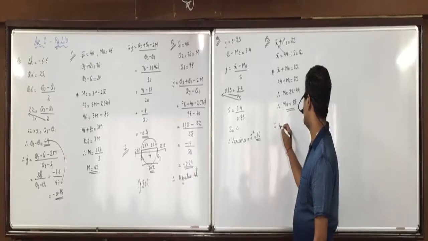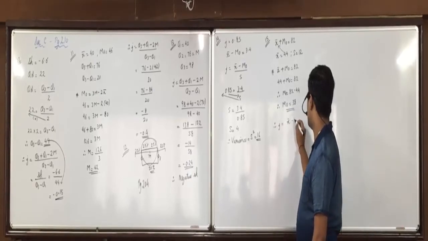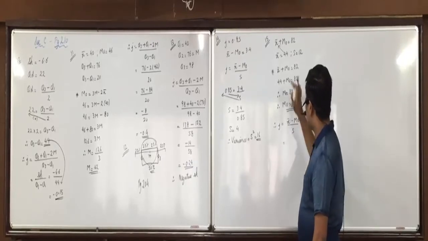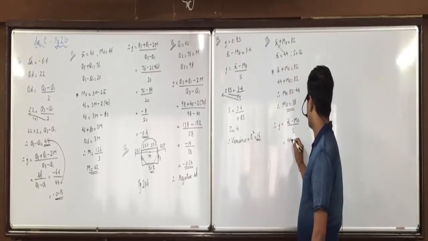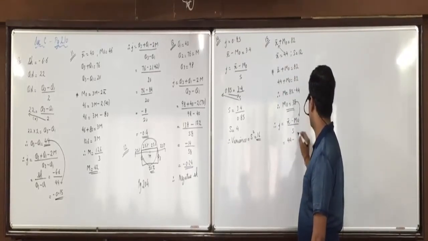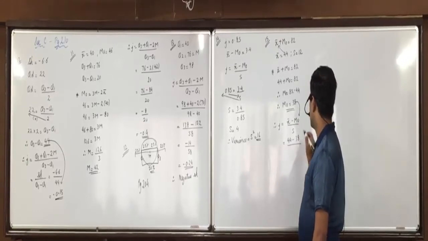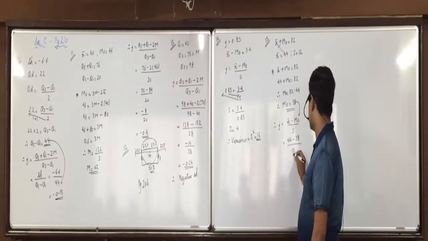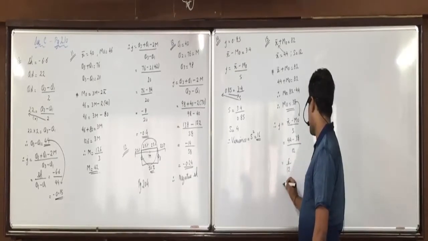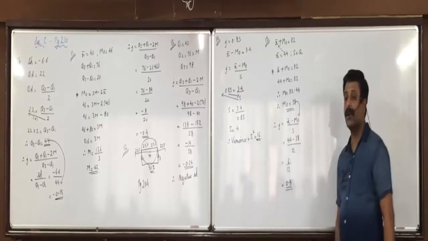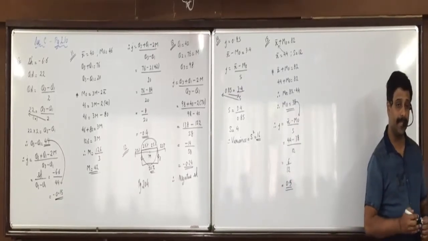Therefore J is equal to x bar minus mode upon s. X bar 44 minus mode we obtained 38 upon s is given as 12. 6 upon 12, 0.5. Did everyone understand this?